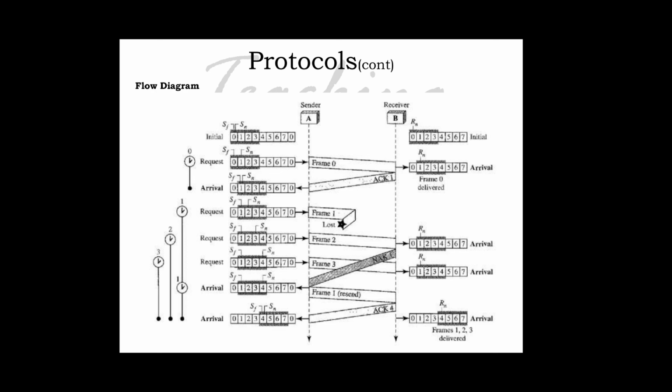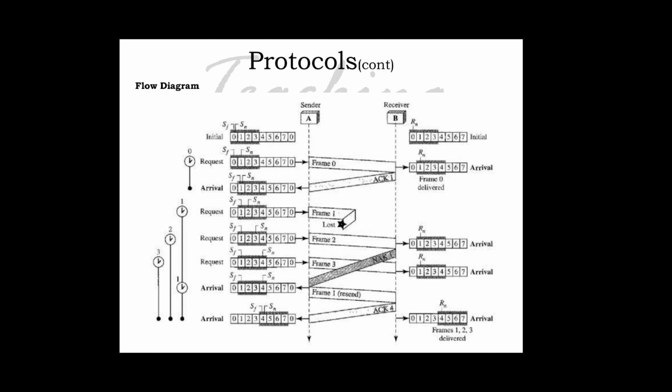After the first arrival, there was only one frame and it started from the beginning of the window. After the last arrival, there are 3 frames and the first one starts from the beginning of the window. Another important point is that a NAK is sent after the second arrival but not after the third, although both situations look the same. The reason is that the protocol does not want to crowd the network with unnecessary NAKs and unnecessary resent frames. The second NAK should still be NAK1 to inform the sender to resend frame 1 again.